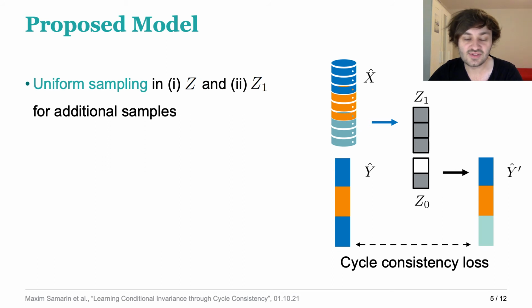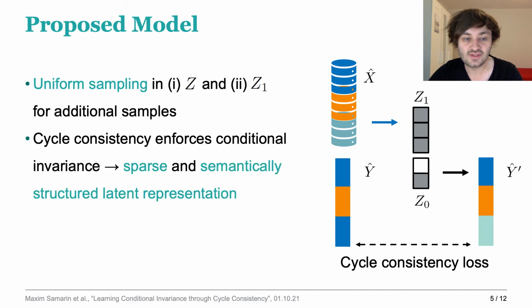Additionally, the sampled data points regularize the latent space structure, as they also need to adhere to the cycle consistency. All of this leads to our cycle consistency enforcing conditional invariance, and a sparse and semantically structured latent representation with respect to the property is learned.